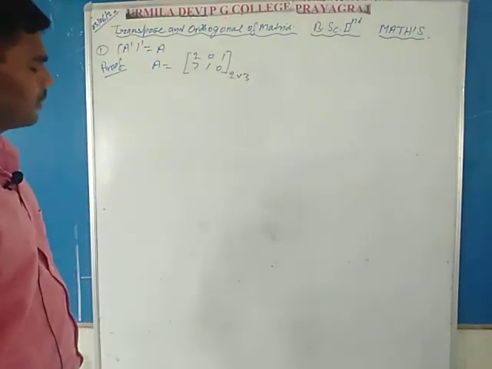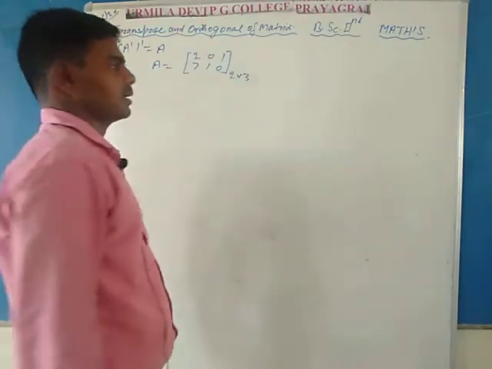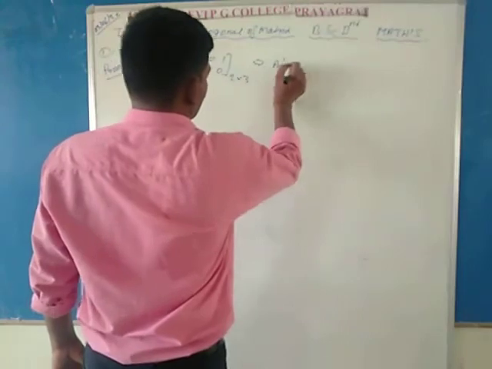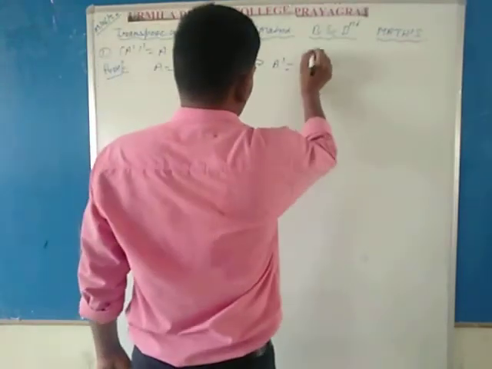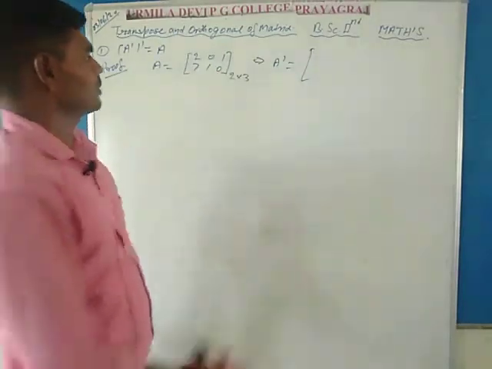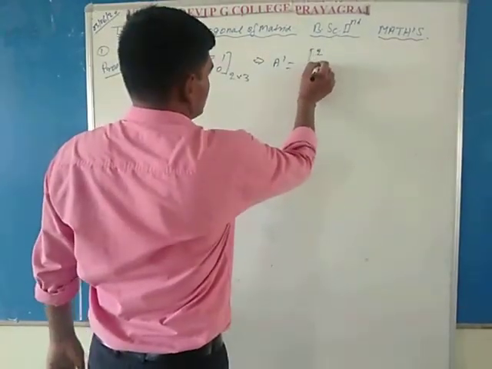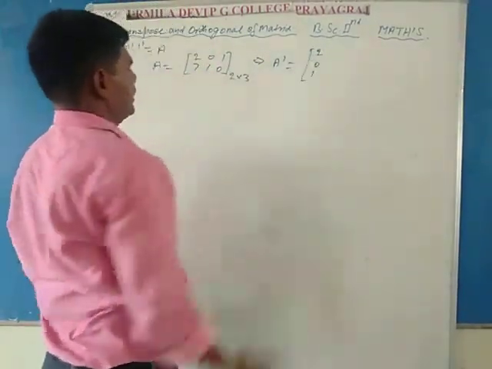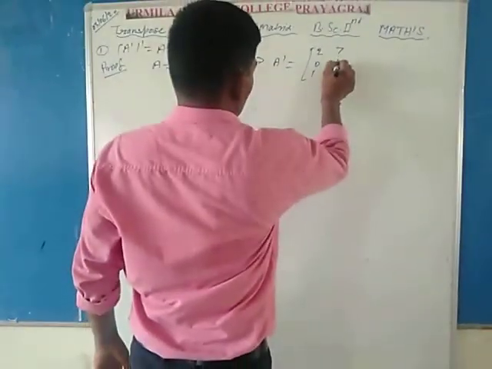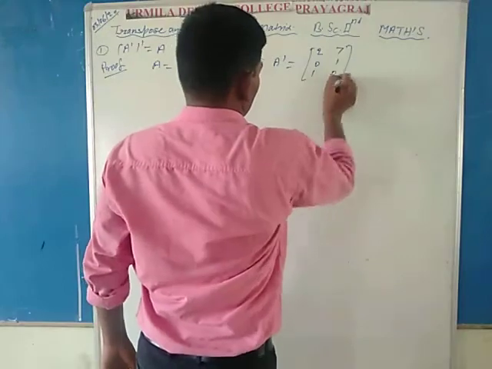Then according to the definition of transpose of a matrix, it implies that A dash is equal to: write the first row in the first column, so 2, 0, 1, and the second row in the second column, so 7, 1, 0.